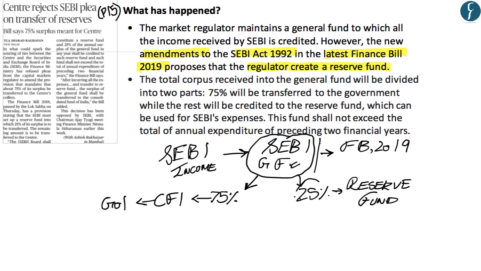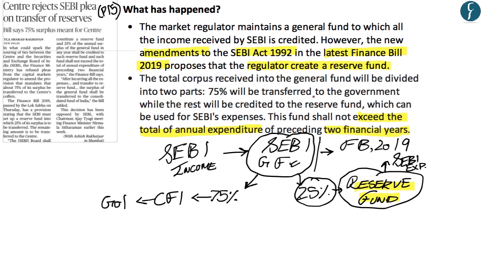Now this 25% of money from the general fund which has been transferred into the reserve fund can be used by SEBI for its own expenses. And apart from this, what the Finance Bill of 2019 has also proposed is that the money within this reserve fund cannot exceed the total annual expenditure of SEBI for the last 2 financial years. So now hopefully up till here you understood the main proposal given in the latest Finance Bill of 2019.